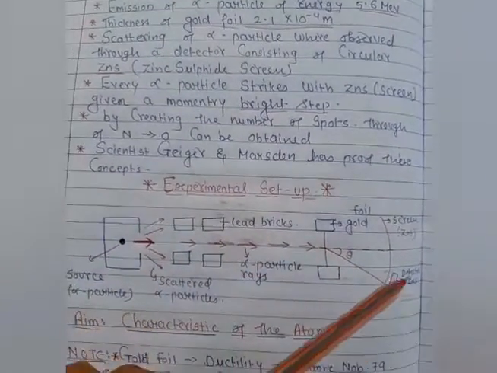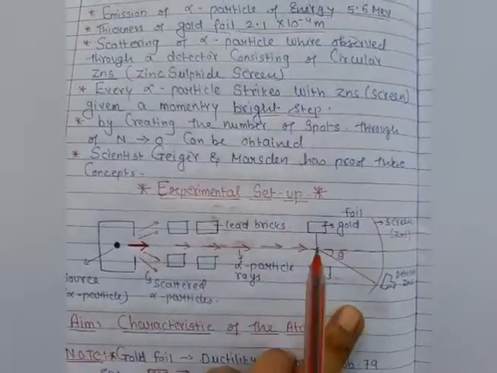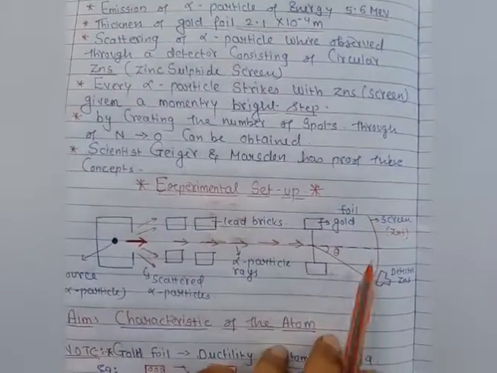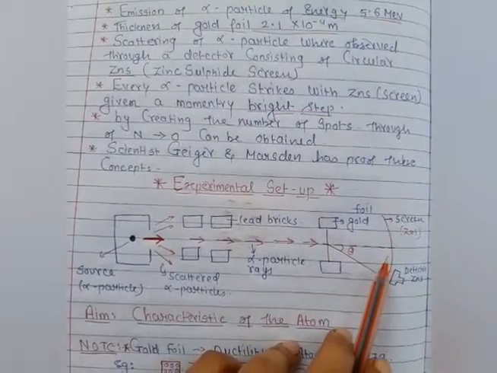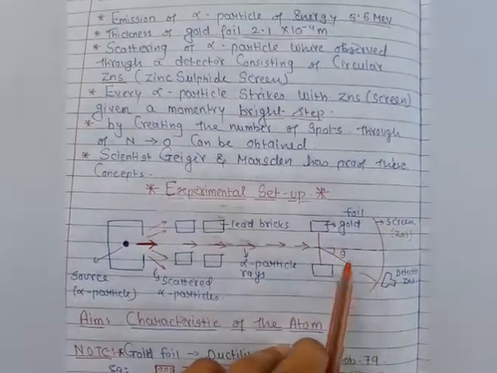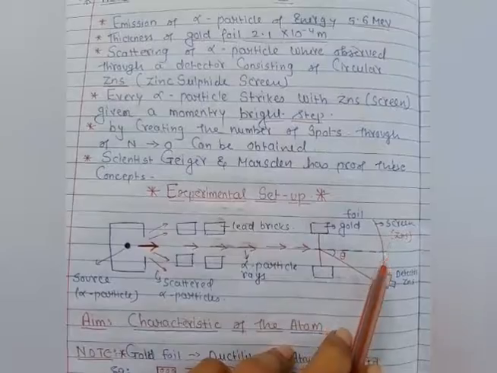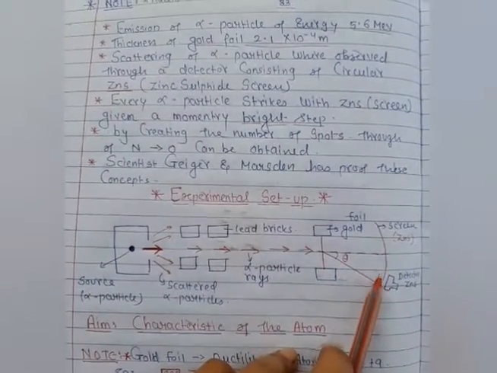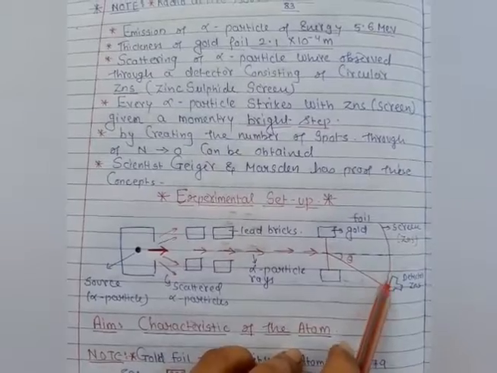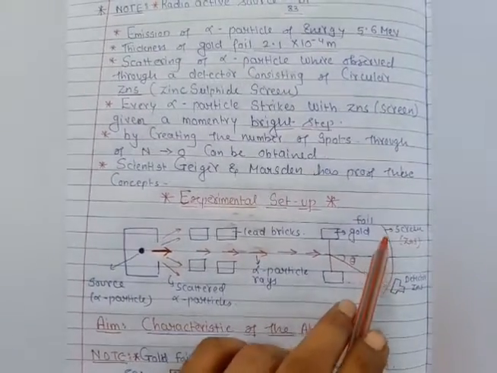You can see this detector here. When the alpha particles fall on the screen, some bright and dark spots are present, and the bright spots are counted by this detector.